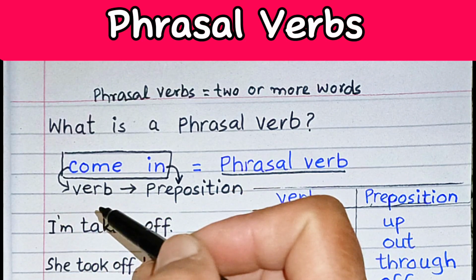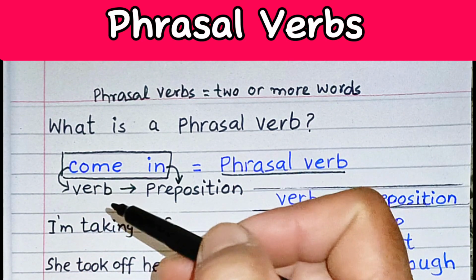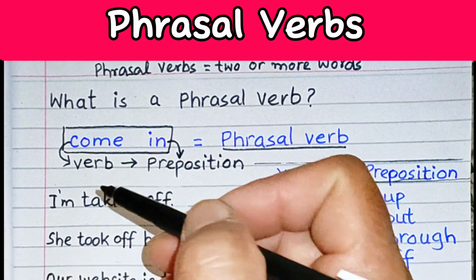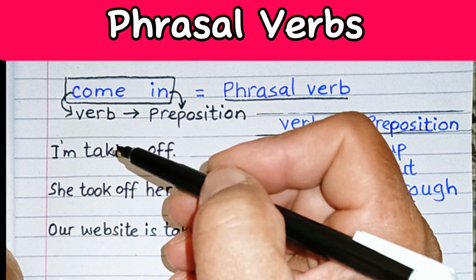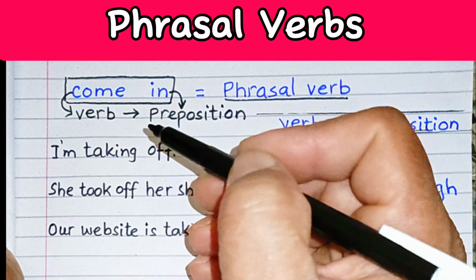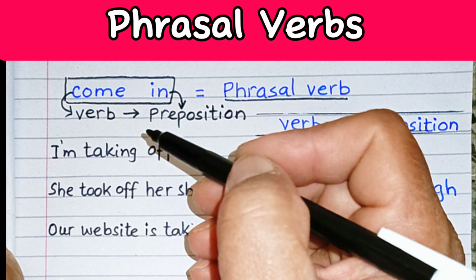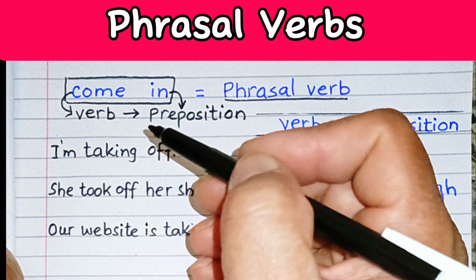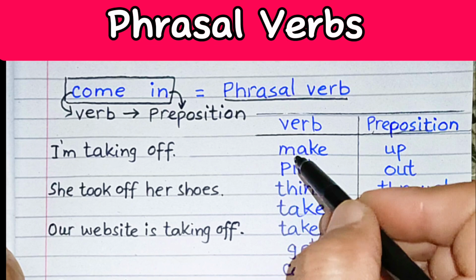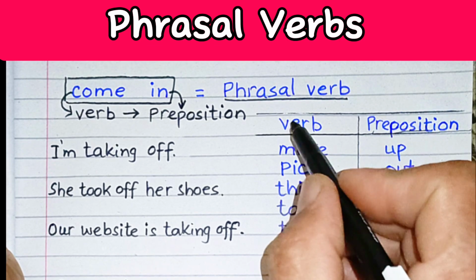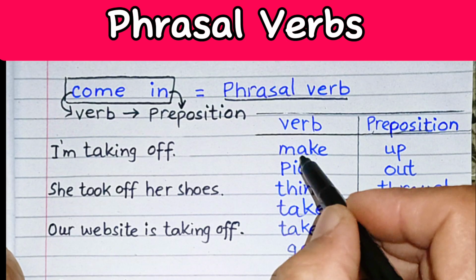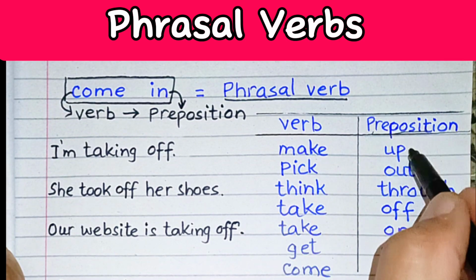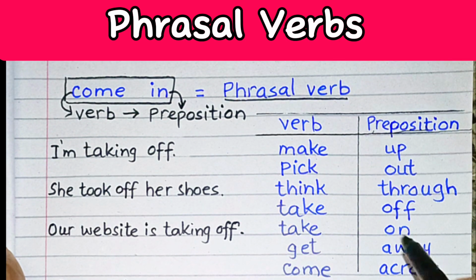The phrasal verb can have more than one meaning. It's important to know all the different meanings for phrasal verbs when you study them. Like in this chart, we have verbs followed by prepositions.